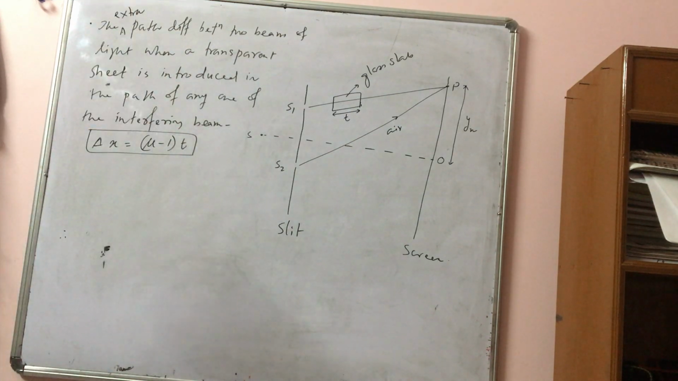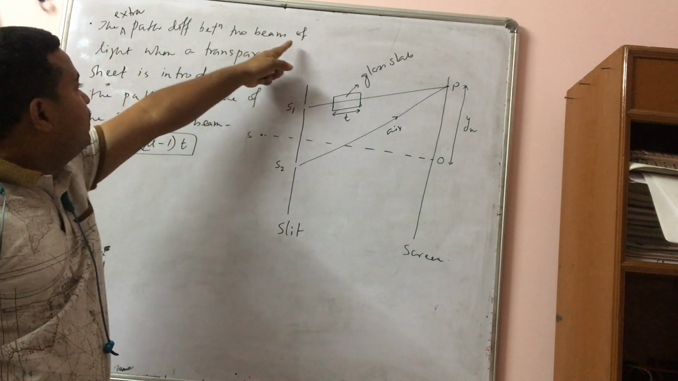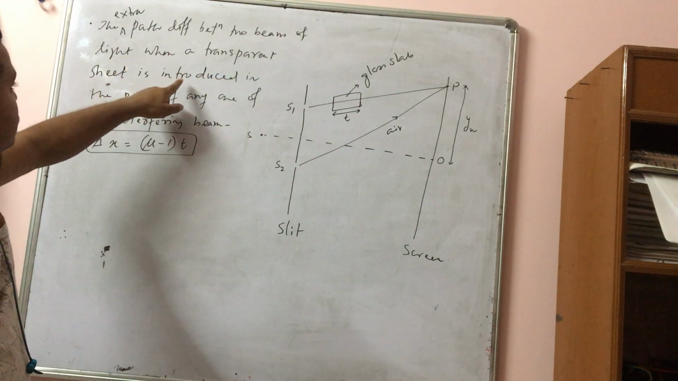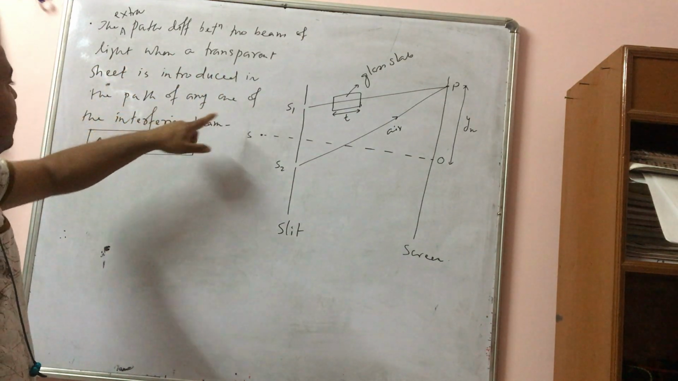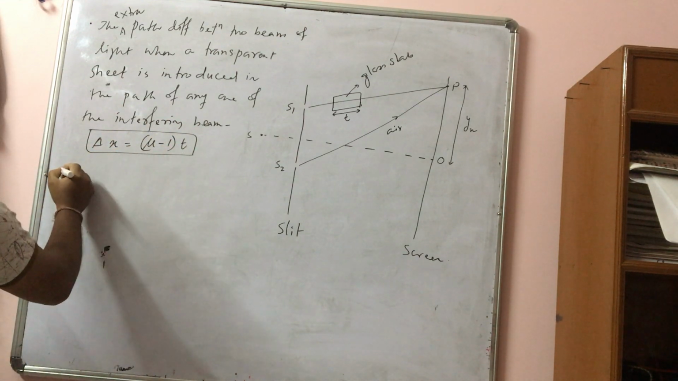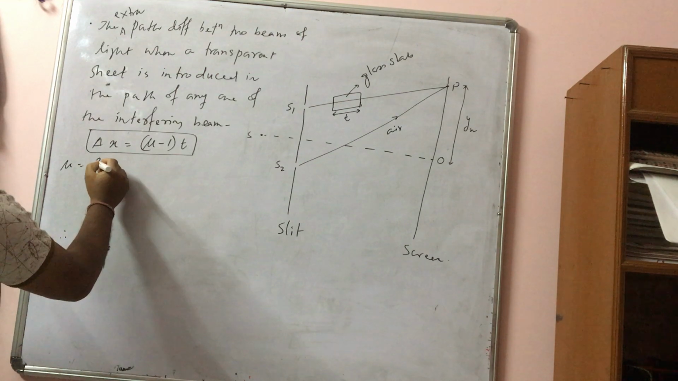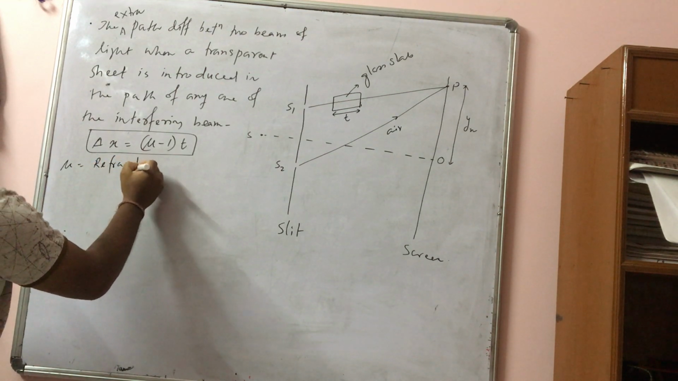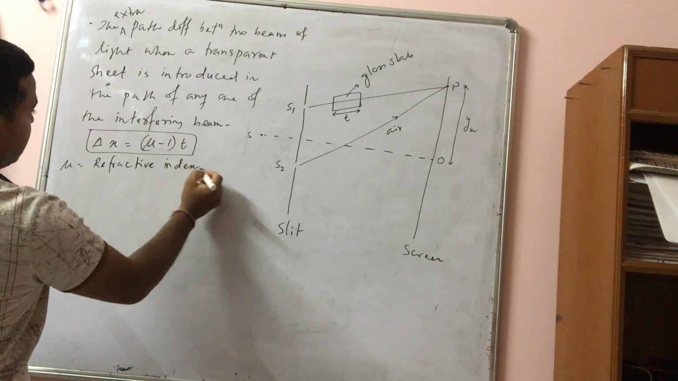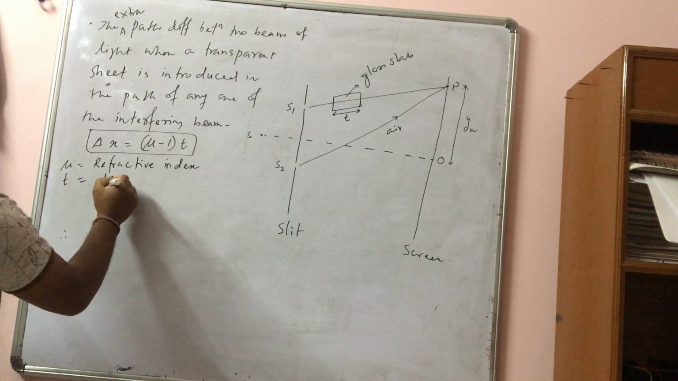The extra path difference between two beams of light when a transparent sheet is introduced in the path of any one of the interfering beam is mu minus 1 into t. Here mu is what? Refractive index. Mu is refractive index and t is what? Thickness.